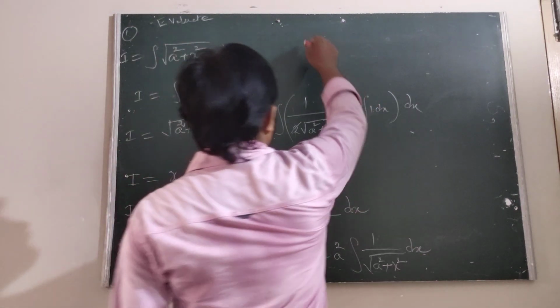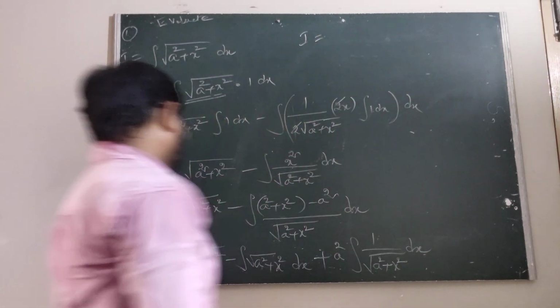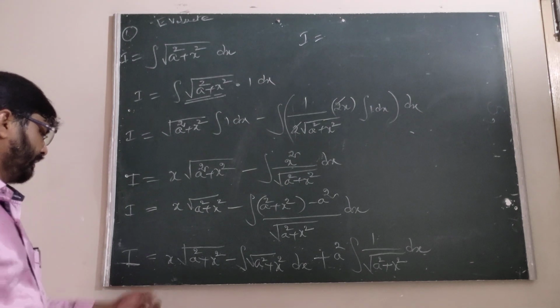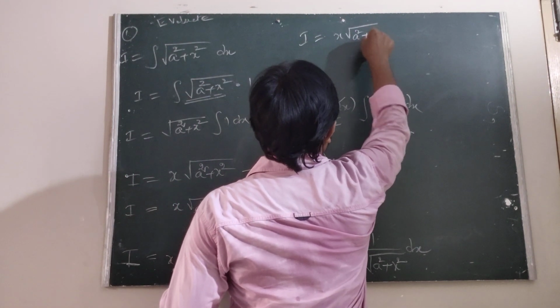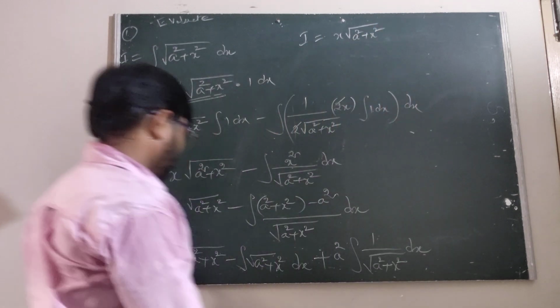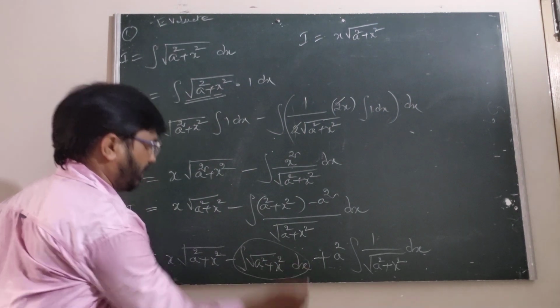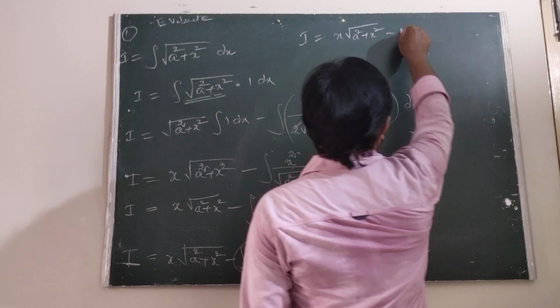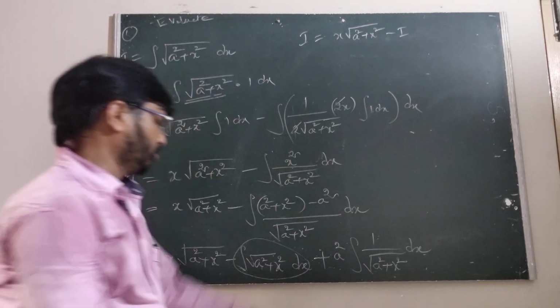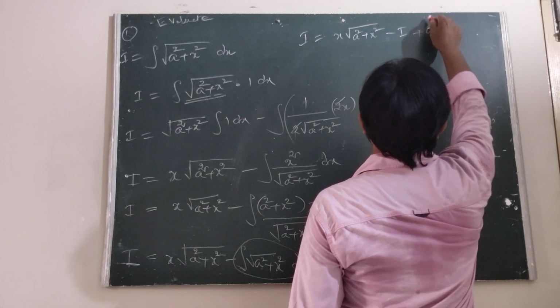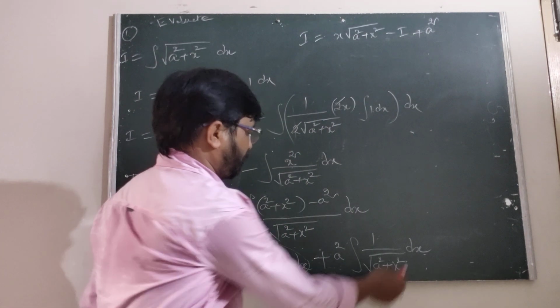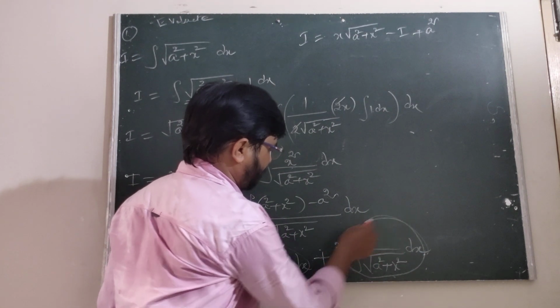Now this can be written as I equal to x into root of a square plus x square. This is the value, minus of I. Now this is plus a square, this is the form of sin h inverse of x.